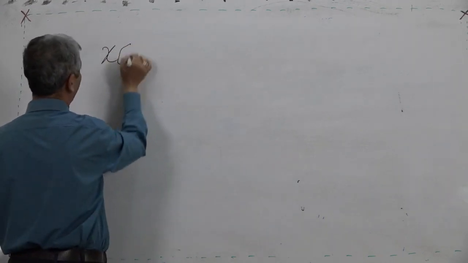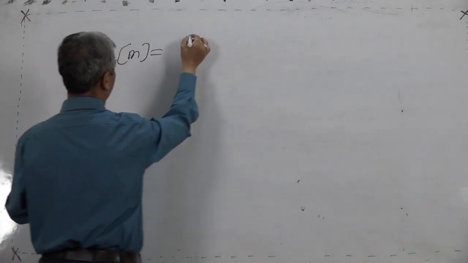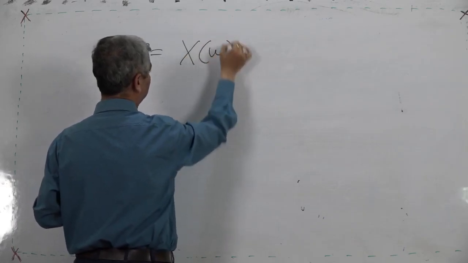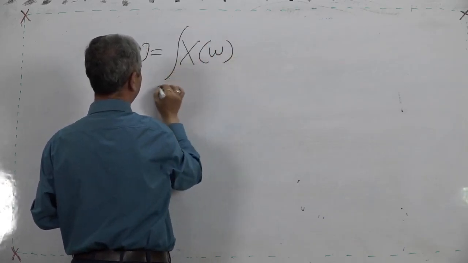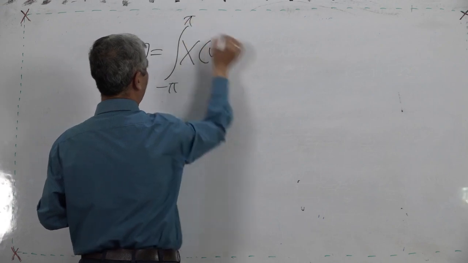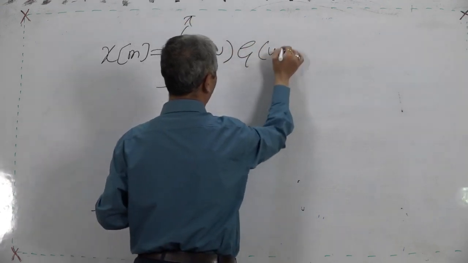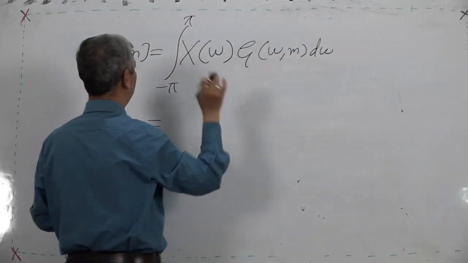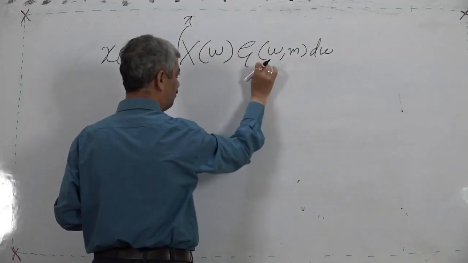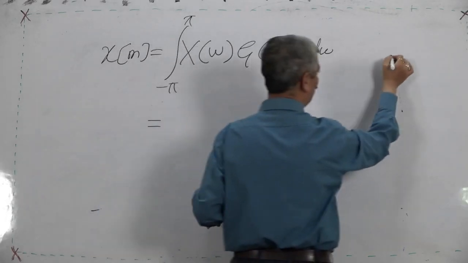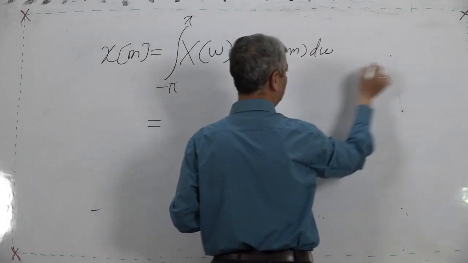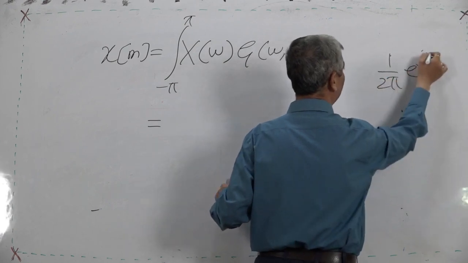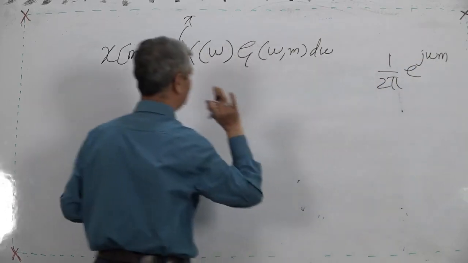So x m we got as the integration from minus pi to pi of X of omega times g of omega comma m d omega. We proved that for g of omega comma m equal to 1 upon 2 pi e raised to j omega m, we get this.